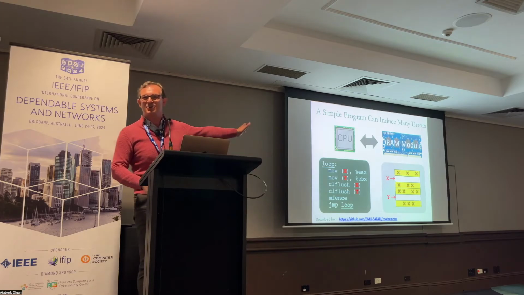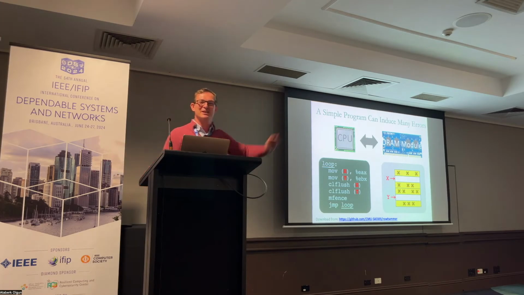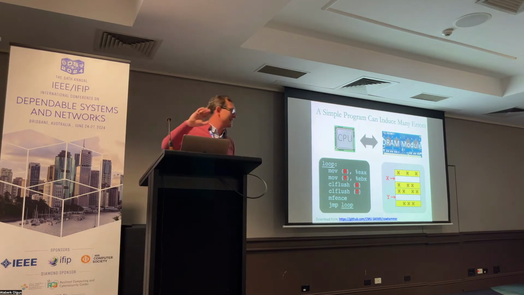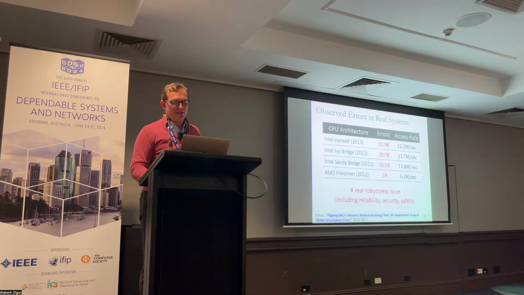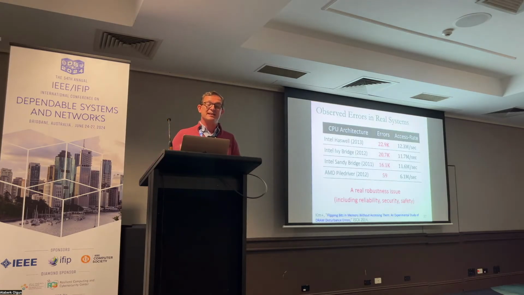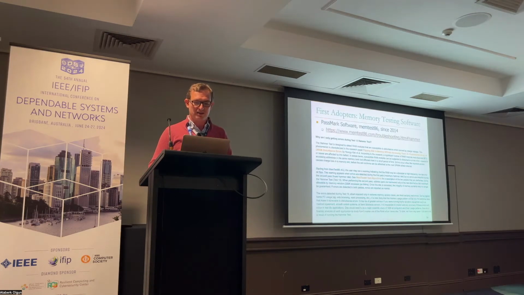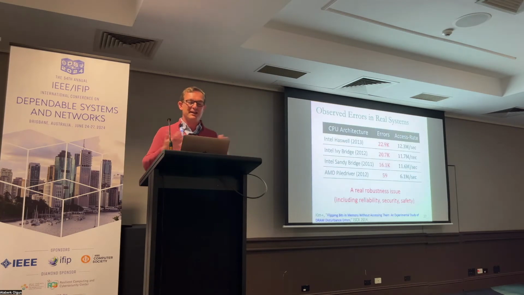You could still try out the source code. I'd recommend trying out Google's, or more recently, Kaveh Razavi's source code on Blacksmith and so on, right? Okay, so we showed that on real Intel and AMD systems, you would get errors by running this user level program. So that's interesting, right? Clearly, we argued that this is a robustness issue. Let me give you the history a little bit going forward as well.